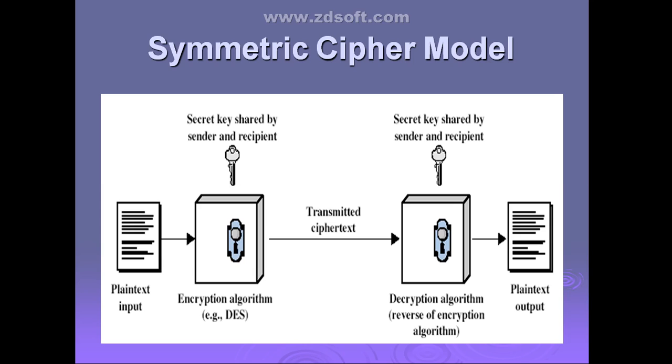That will be fed as input to the encryption algorithm. The plain text input is the original readable message or data that is fed as input for the encryption algorithm. Clear, guys? First ingredient. Then second is the encryption algorithm.